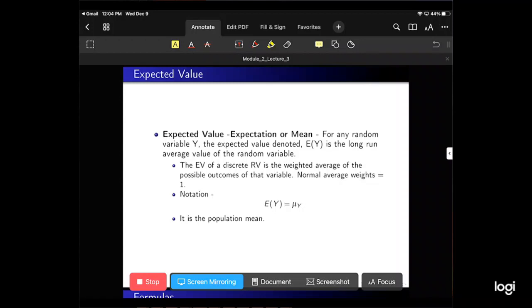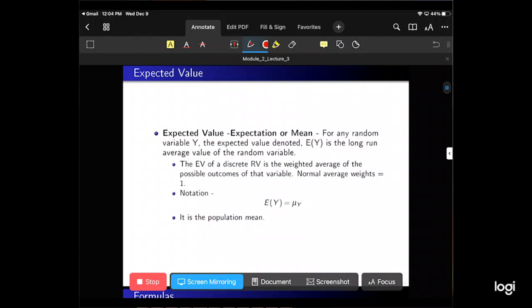For any random variable y, the expected value is denoted E of y. This here, the expected value of y. So this E means the expected value. It's the long run average of the value of the random variable. The expected value of a discrete random variable is the weighted average of the possible outcomes of that variable, with normal weights equal to 1.